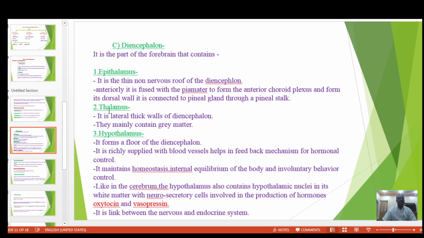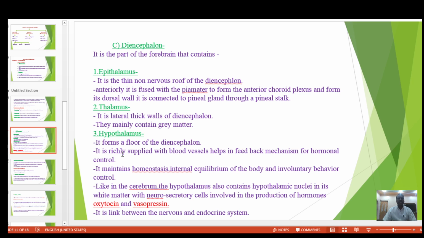The second part is called the thalamus. It is the lateral thick walls of the diencephalon. They mainly contain gray matter. The third part of the diencephalon is called the hypothalamus. It forms the floor of the diencephalon.